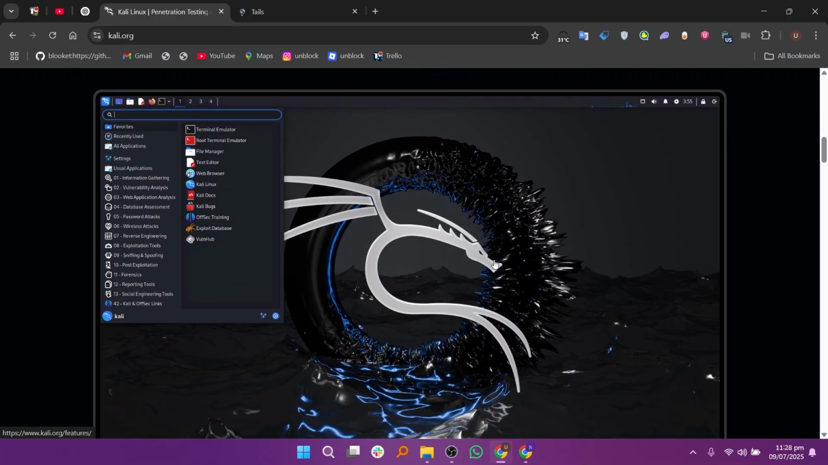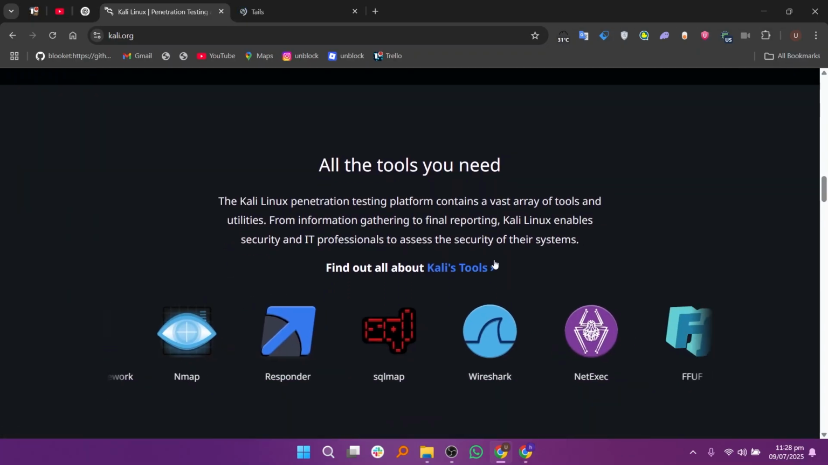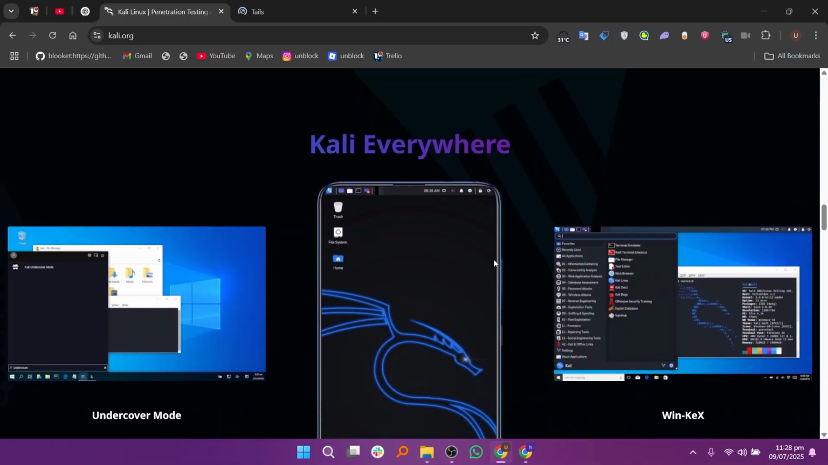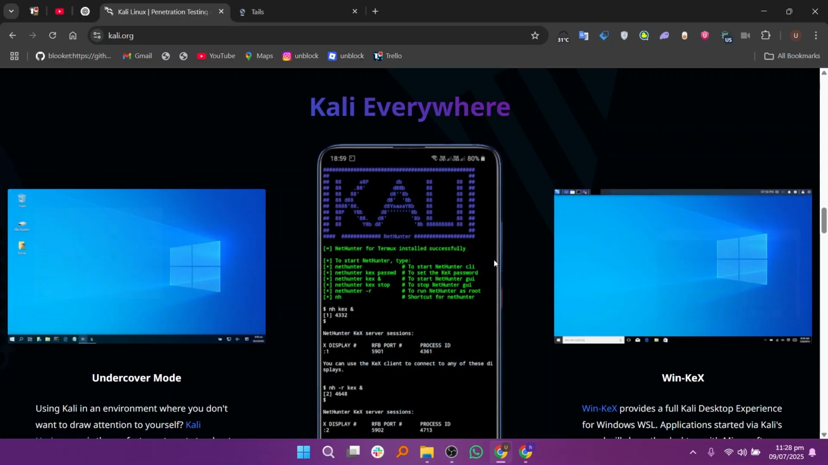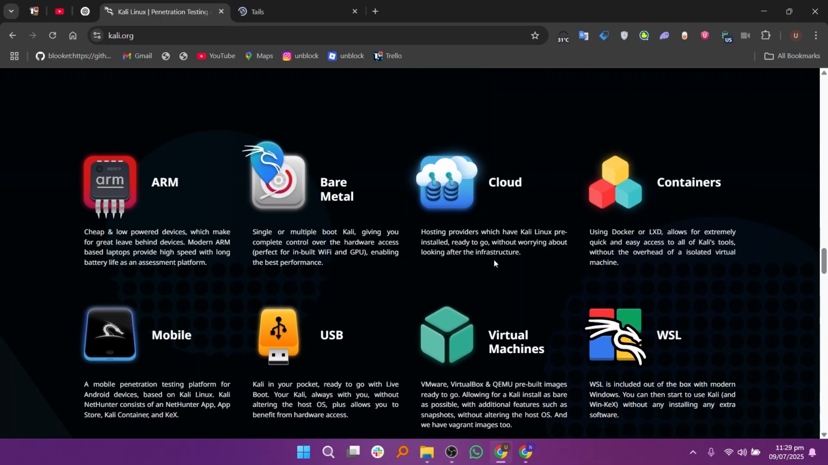Kali Linux is a powerful operating system used mainly for ethical hacking, penetration testing, and cybersecurity research. It comes with hundreds of built-in tools that are designed to find and exploit security weaknesses in systems, networks, and websites.